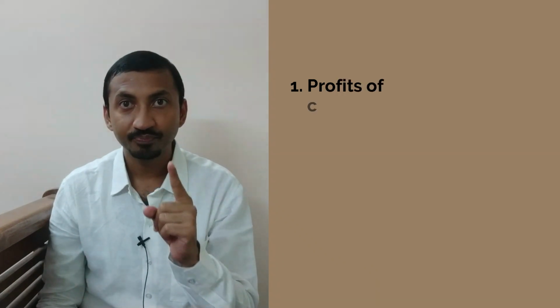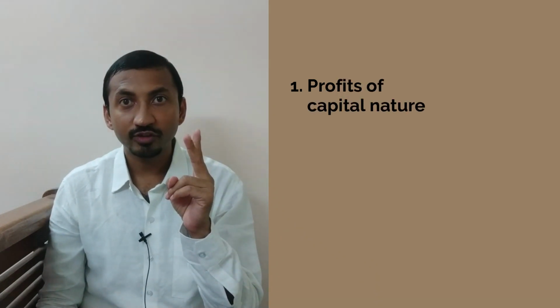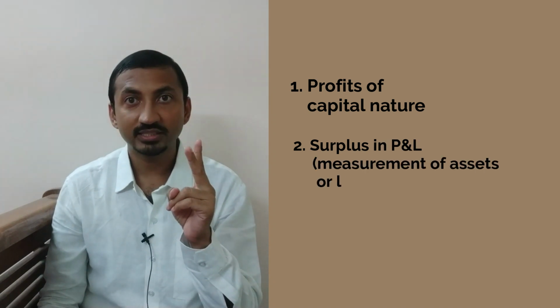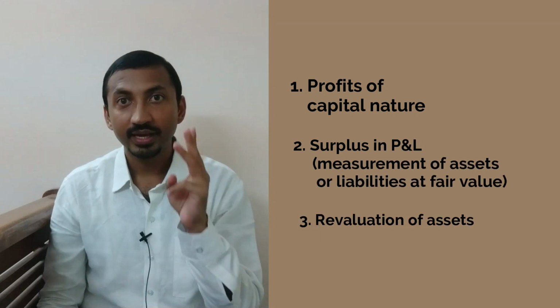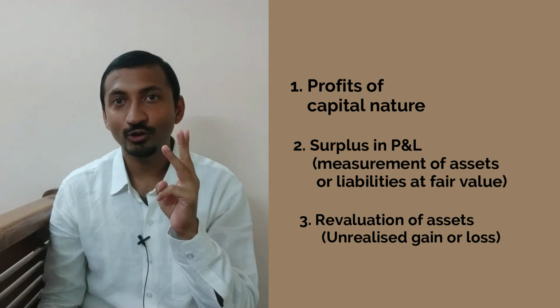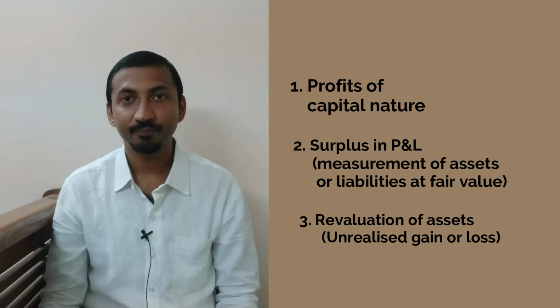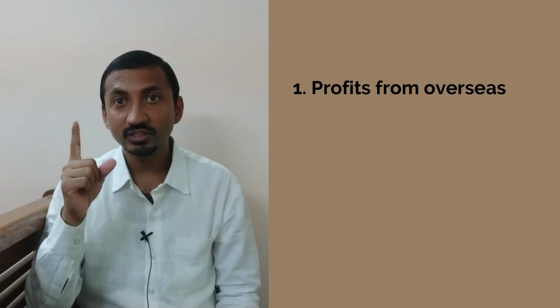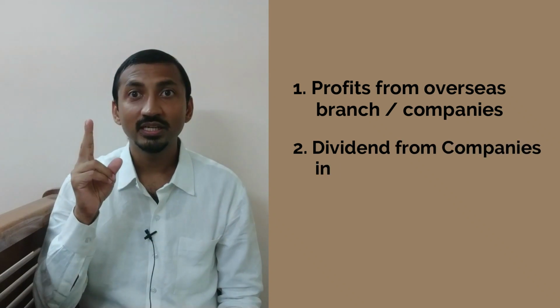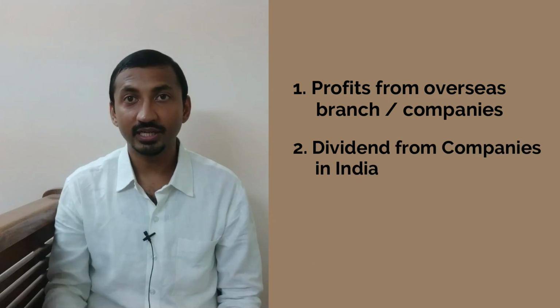Profits of a capital nature, including profits from sale of undertaking. Surplus in the profit and loss account on measurement of an asset or liability at fair value. Any amount representing unrealized gain or loss on revaluation of assets. In addition, CSR rules also exclude any profits arising from overseas branches and companies, and dividends from companies in India. I've attempted to throw light on some circumstances where these adjustments may be relevant, especially from items which may arise from surplus funds deployed by the company.